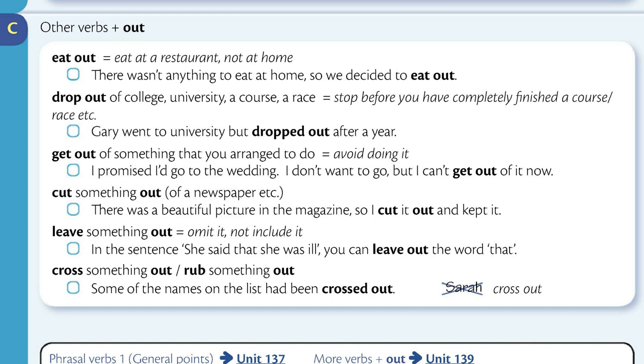Cut something out of a newspaper, etc. There was a beautiful picture in the magazine, so I cut it out and kept it. Leave something out means omit it, not include it. In the sentence, "She said that she was ill," you can leave out the word "that." Cross something out or rub something out. Some of the names on the list had been crossed out.